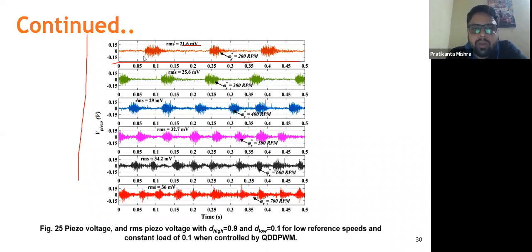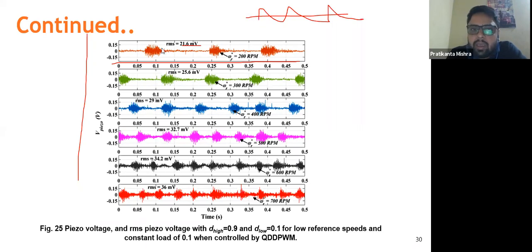But as you can see, you can find these peaks over here. As I have shown in the first speed response, the QD-PWM controller was able to track the speed, but what happens here? Suppose this is the reference, the motor speed will increase like this. It will again come down, again rise, and again come down.